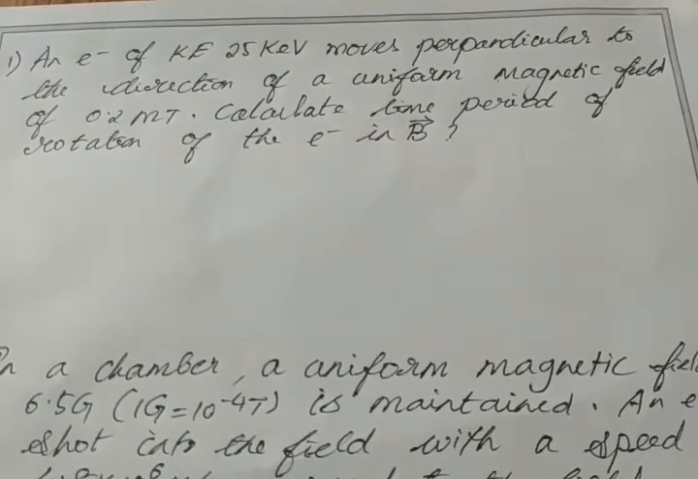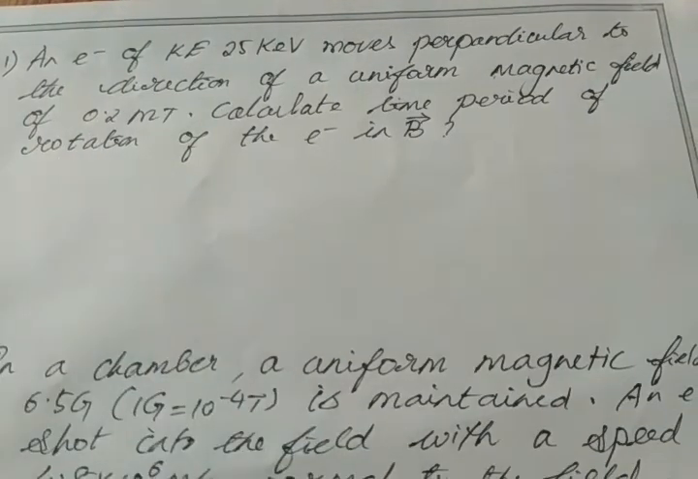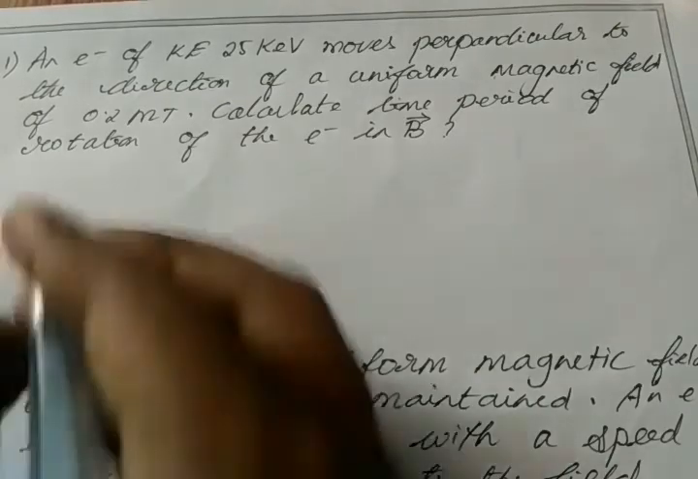We will solve a simple numerical. An electron of kinetic energy 25 kilo electron volt moves perpendicular to the direction of a uniform magnetic field. So what is my theta value? Theta is 90 degree, right? The magnetic field value is given as 0.2 milli Tesla. Calculate the time period of rotation of the electron in the magnetic field. So what are the given data?